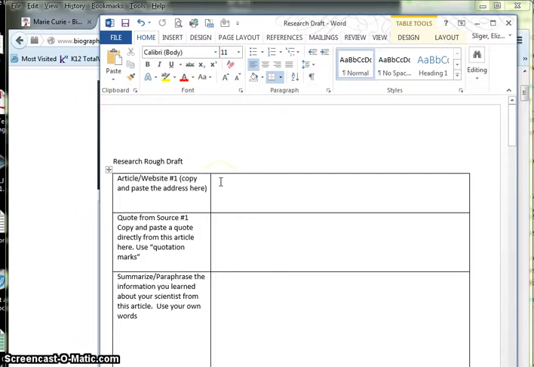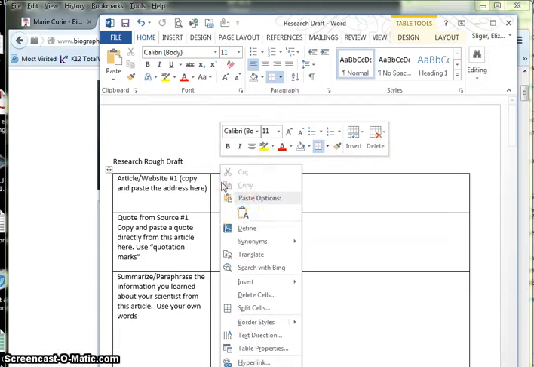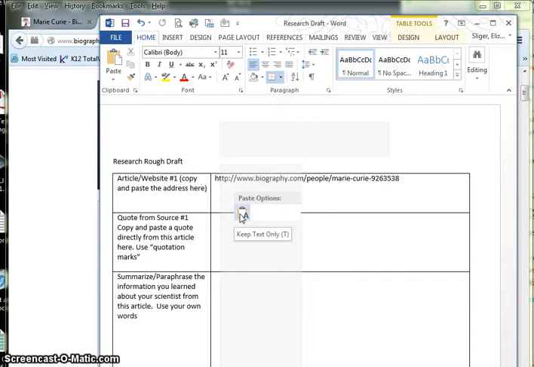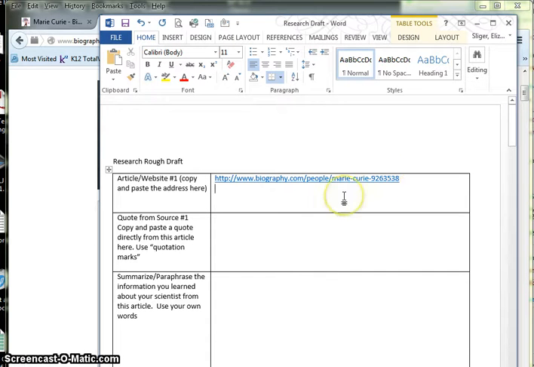In the first box where it says article website number 1, put your cursor there, right click, and underneath paste, choose that little clipboard with the A. And there you go. You have that website saved. You can go back to it anytime you need to, and you can use it to cite your source. Next box says quote. Find a quote from the source.